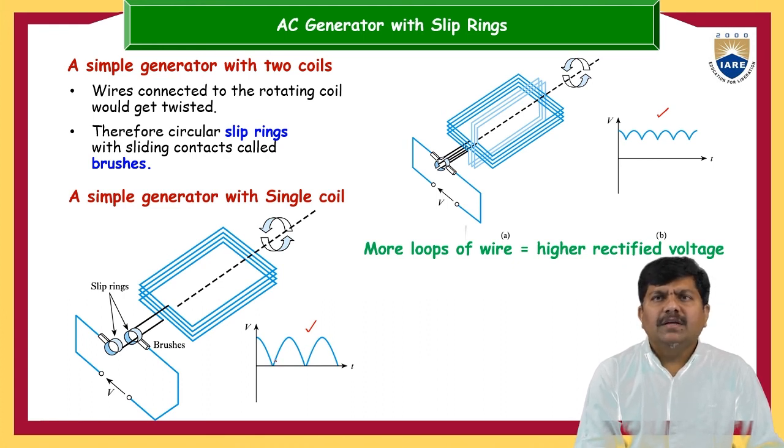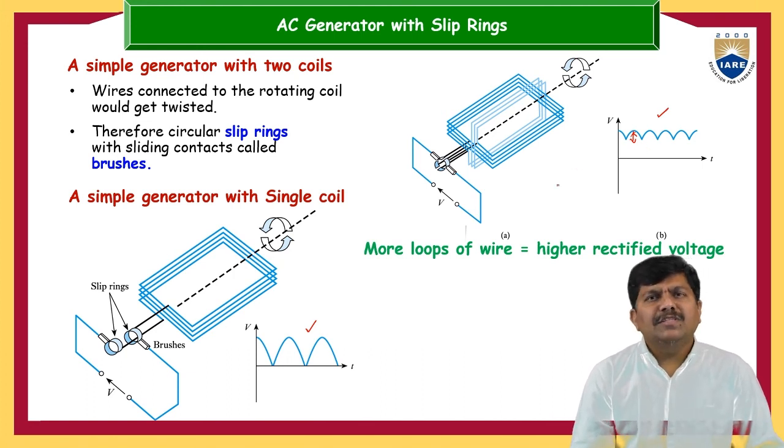unidirectional voltage, but with many ripples and many unwanted frequencies. Now if you look here, the ripple, this deviation, is comparatively less. So what makes the difference here? More loops of wire, higher the rectified voltage. As the number of loops increases, or in some cases, if physical space is a constraint, instead of increasing the number of loops we can strengthen the magnetic field. If the magnetic field is strengthened, the rectified voltage also changes, and the quantity of ripples goes on decreasing.